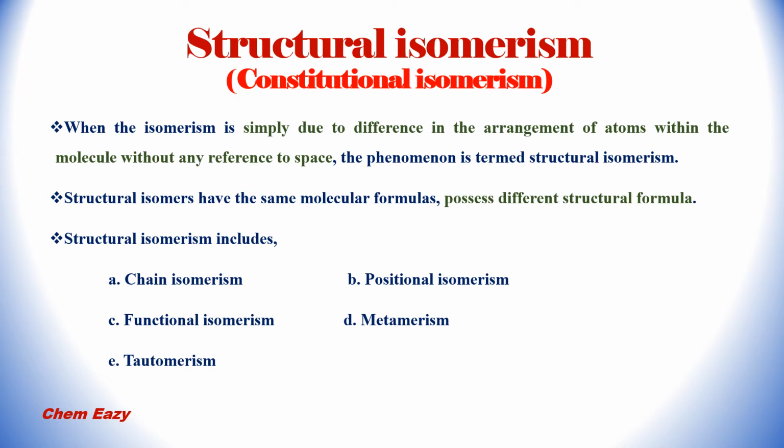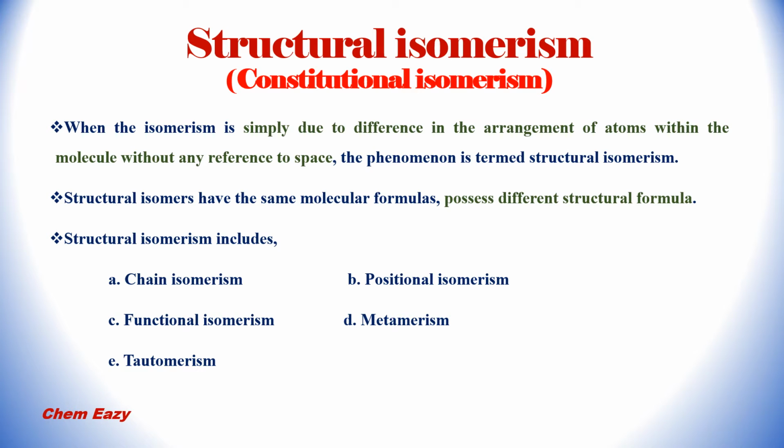Now coming to our actual topic, structural isomerism in organic compounds. Structural isomerism can also be called constitutional isomerism. When the isomerism is simply due to difference in the arrangement of atoms within the molecule without any reference to space, then the isomerism is termed as structural isomerism.